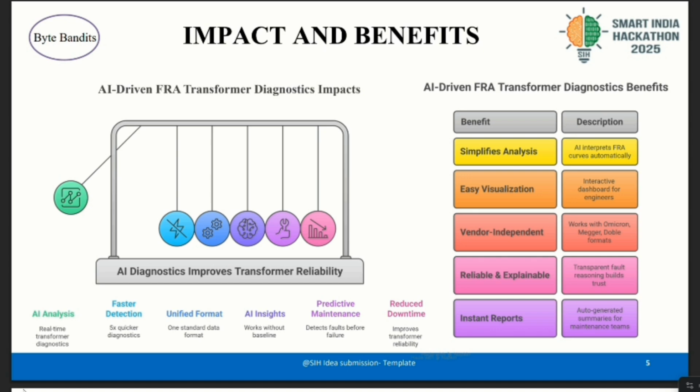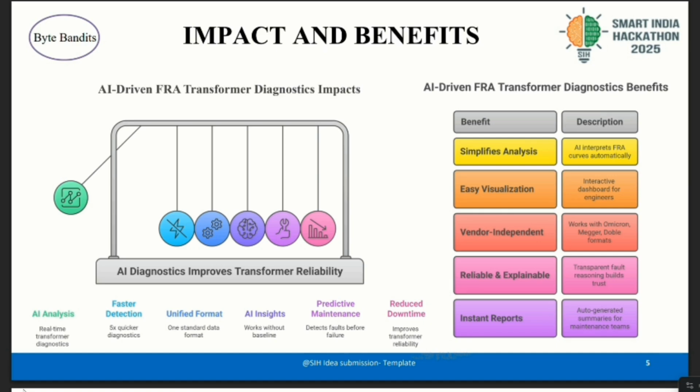Predictive maintenance detects the faults before the failure itself, allowing early maintenance actions. Reduced downtime keeps transformers working longer and more reliably by preventing unexpected breakdowns during the summer high peaks. Together, these impacts show how AI diagnostics can improve transformer reliability.